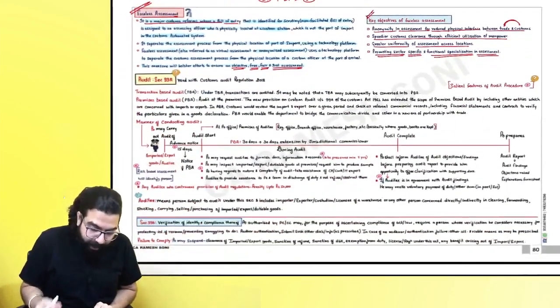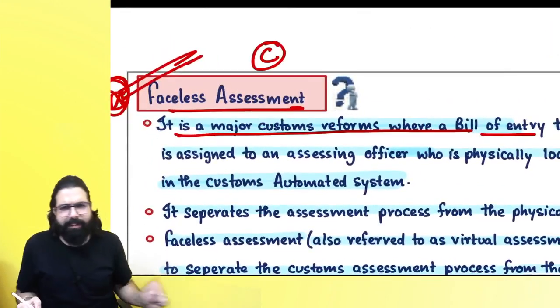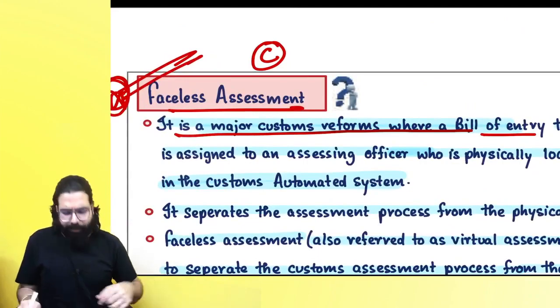Okay, sir, point is clear. Sir, can I ask a question, can a question come on this faceless assessment? C graded question from exam point of view, but they can tell you to write a note on faceless assessment.